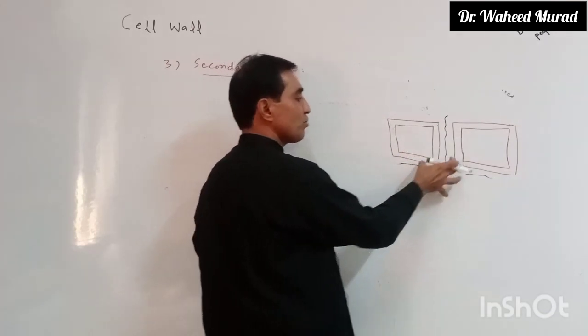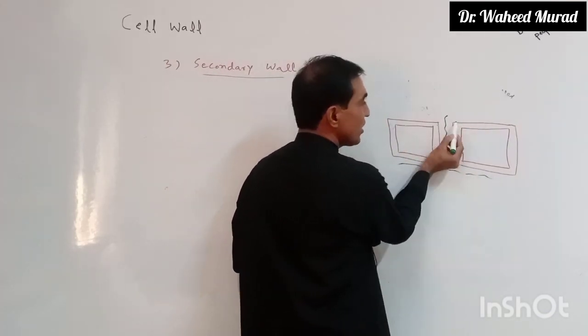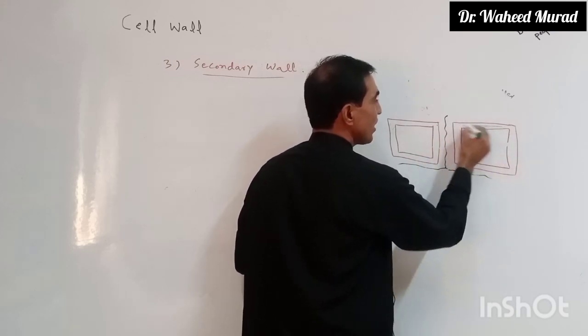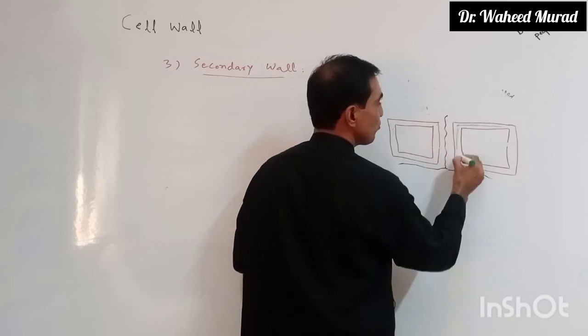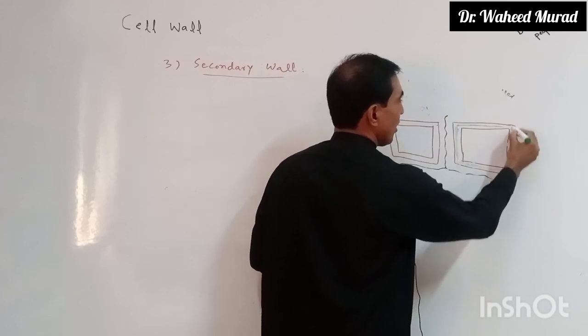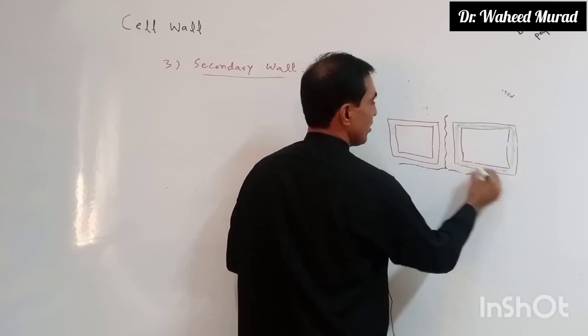When does it start? When the cell becomes mature. Now this is the primary wall, and on its inner side secondary wall formation starts. Let's suppose this is the secondary wall, outside the plasma membrane and inside the primary wall.